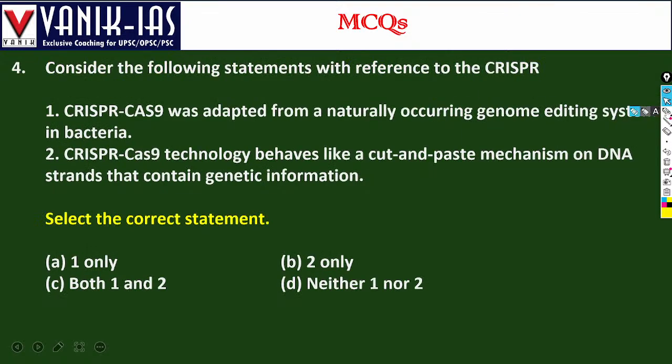Consider the following statements with respect to CRISPR. CRISPR-Cas9 was adopted from naturally occurring genome editing system in bacteria. No, this is not a natural genome editing system. This is artificial. CRISPR-Cas9 technology behaves like a cut and paste mechanism on DNA strands that contain genetic information.